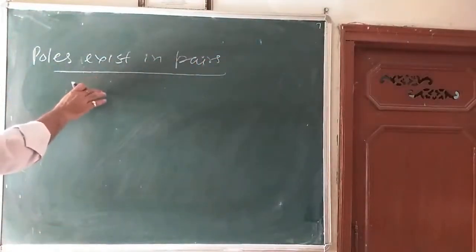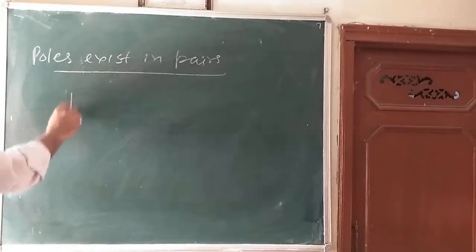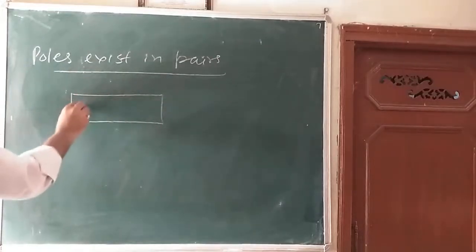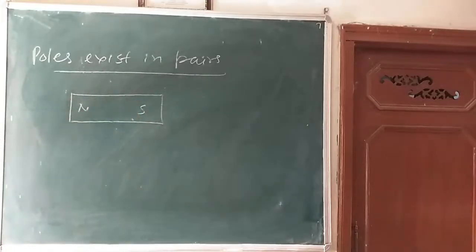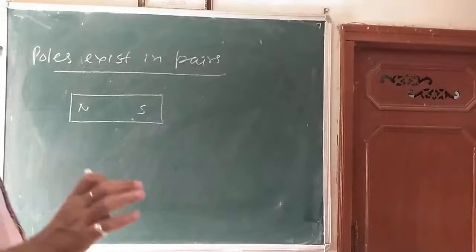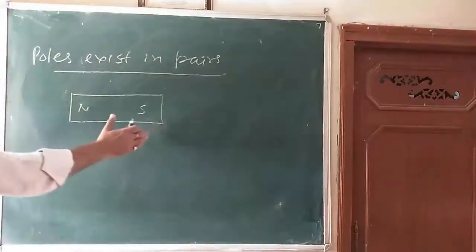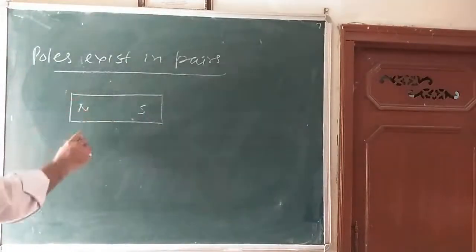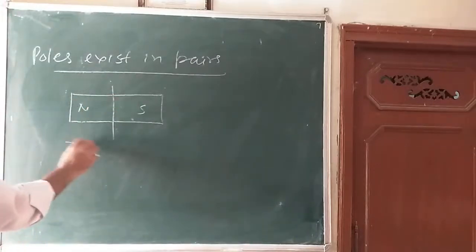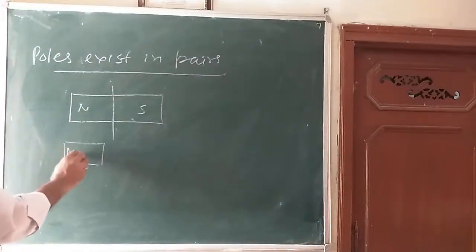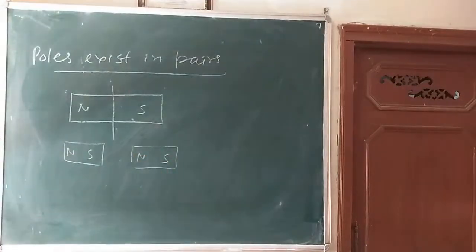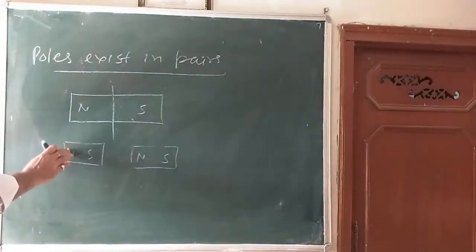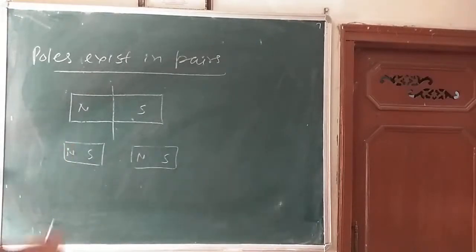In a magnet, the two poles are found to be equal in strength and opposite in nature. The strength of both is the same. If we cut it into two pieces, again we get a magnet like this. Each piece becomes a magnet with two equal and opposite poles.